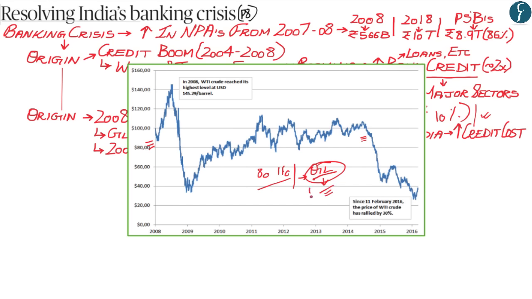Now, because the Indian government was spending so much money to purchase oil, it was not able to invest that money within the Indian economy. And therefore, the public expenditure, meaning the amount of money that the government of India spends on, let's say, infrastructure and other development activities, went down after 2008. This decrease in the public expenditure or the government spending in, let's say, infrastructure, this led to a decrease within the economic growth of the Indian economy as compared to the booming period of 2004 till 2008.